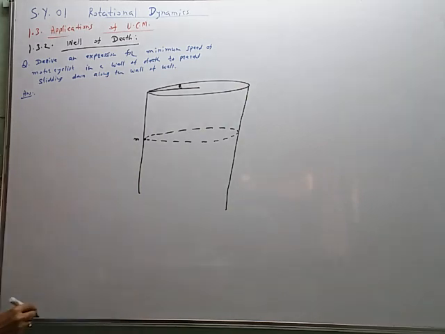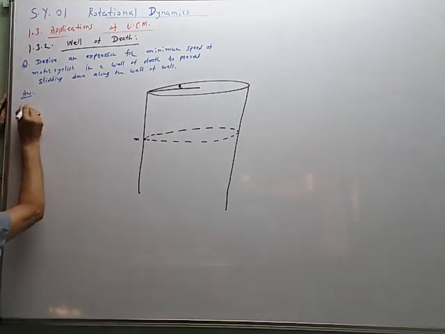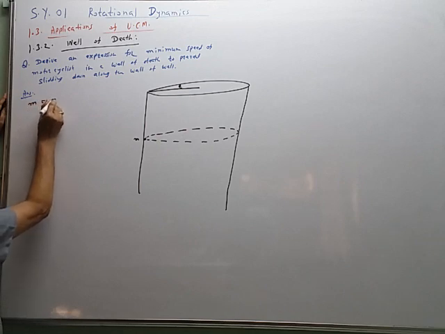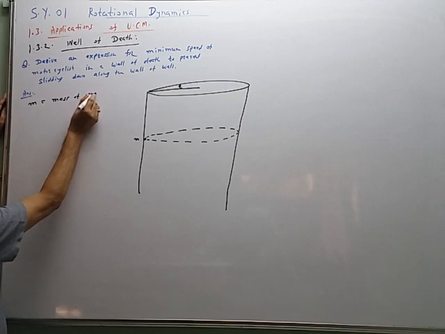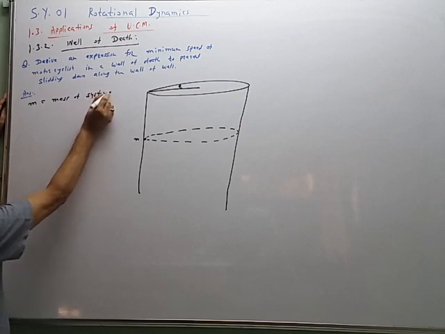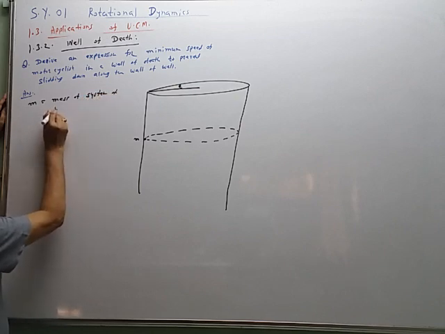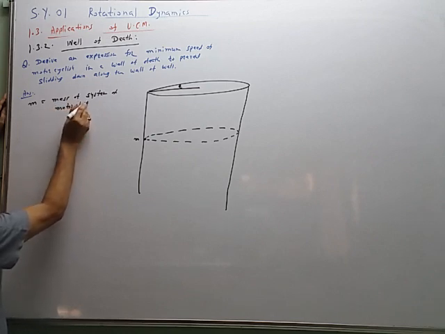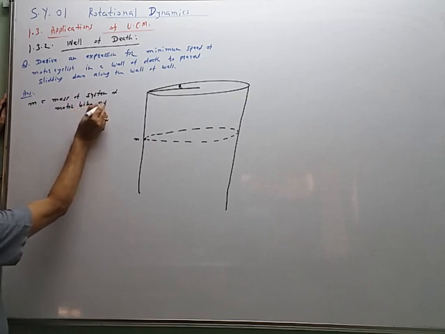So now the different forces acting on the motorcyclist are like this. m is equal to the mass of the system of motorbike and rider.